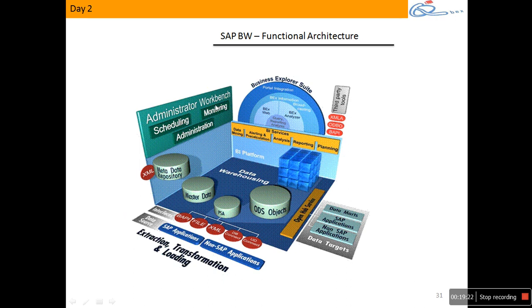Then we have something called the administration workbench, which you can use for administrating things. Say, extracting data from a source to BW, is it a one-day job or a continuous job? Every day data gets generated there and you need to keep bringing it. So how do I schedule that? In BW we have the flexibility of scheduling those as a job. Once it is scheduled, it will run automatically, and I need flexibility for monitoring it, whether the data is going through successfully or not. I need to monitor that. So for scheduling, monitoring, and administration of user management, security, authorizations, we have all those flexibilities as part of administration.